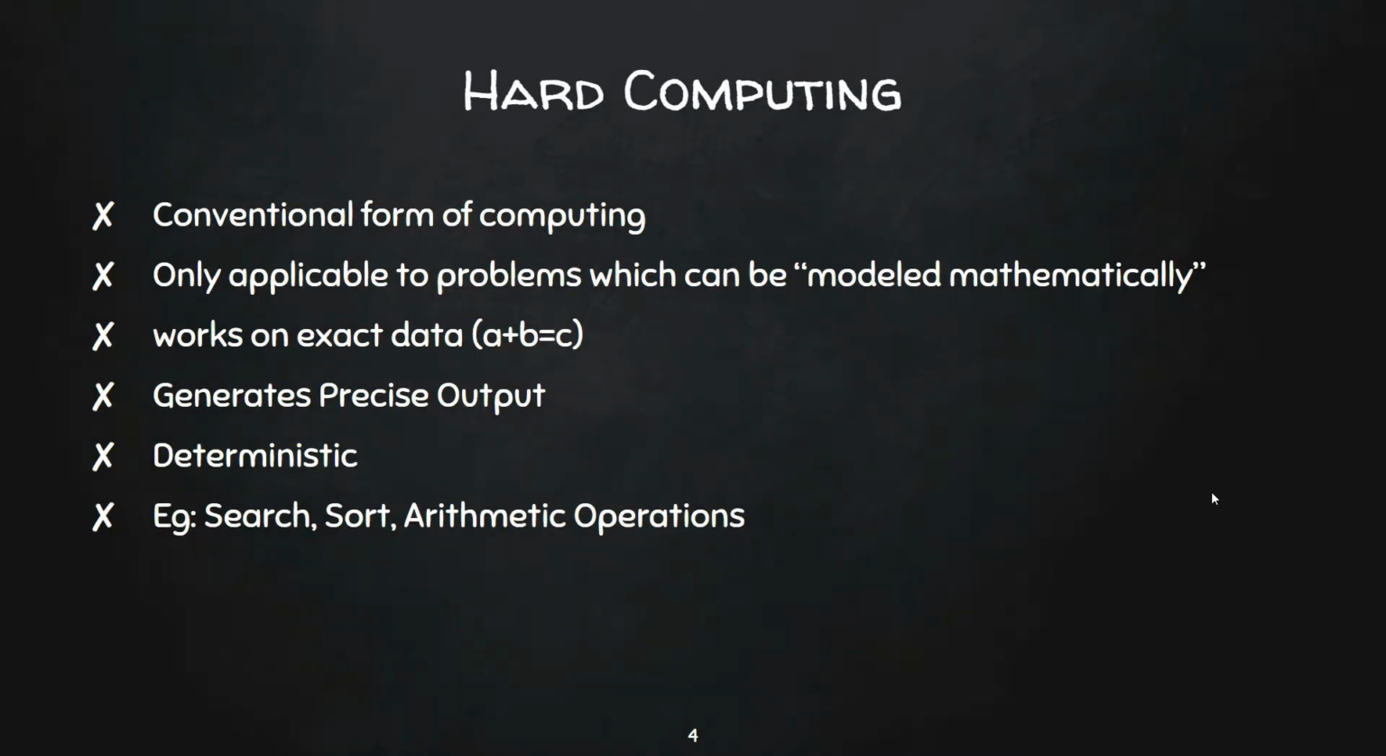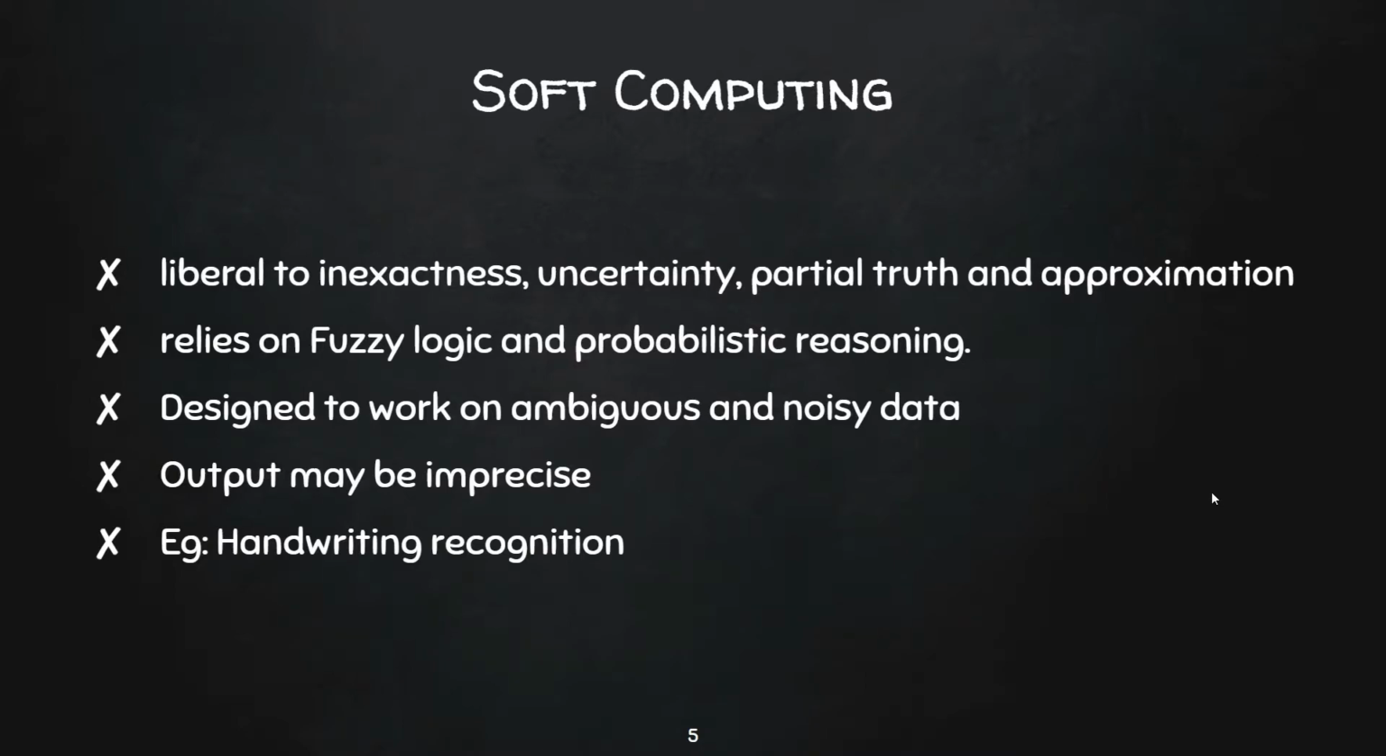Hard computing solves the problems which are modeled mathematically. But what about the problems which can't be modeled mathematically? That is where soft computing comes into the picture. Soft computing is liberal to inexactness, uncertainty, partial truth, and approximation. Soft computing uses fuzzy logic and probabilistic reasoning for its computation. It is designed to work on ambiguous and noisy data, and on real life problems. Soft computing solves the problems which can't be modeled mathematically.